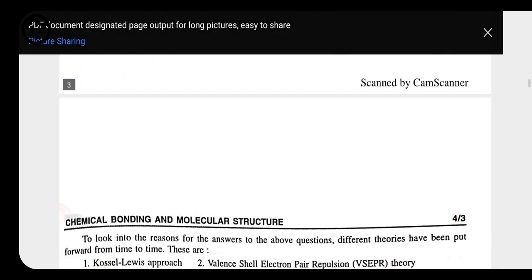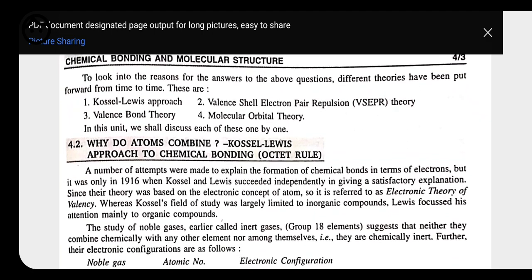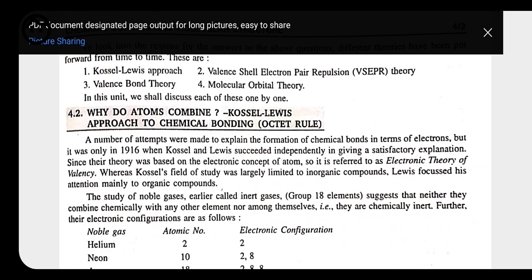These are the modes of chemical combination. Now here, why do atoms combine? The answer to this is given by scientists called Kossel and Lewis. Kossel and Lewis are two different scientists. They put forward their theories, and on the basis of their theories they tried many times, but their theories were not successful. But finally they succeeded in giving a satisfactory explanation on the octet rule.